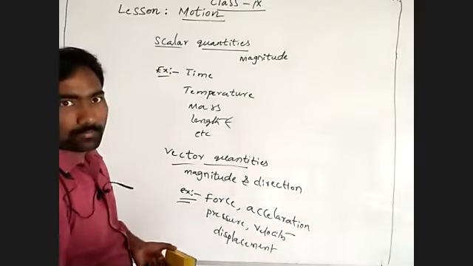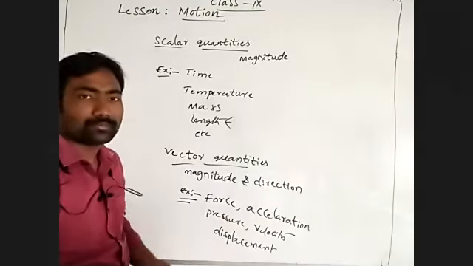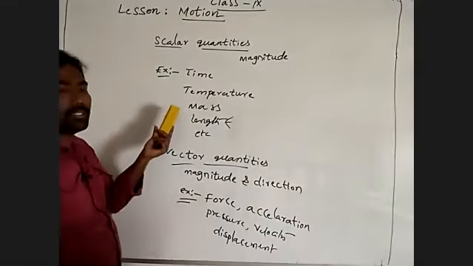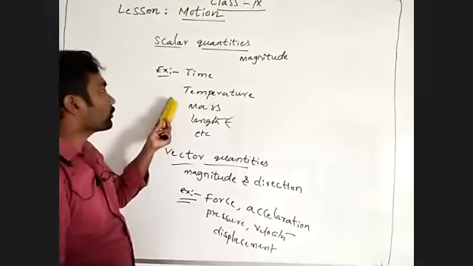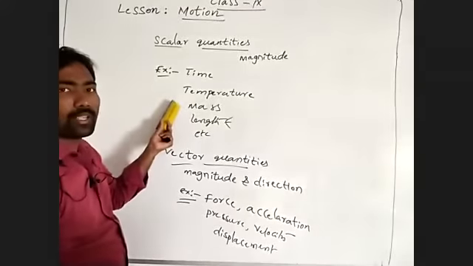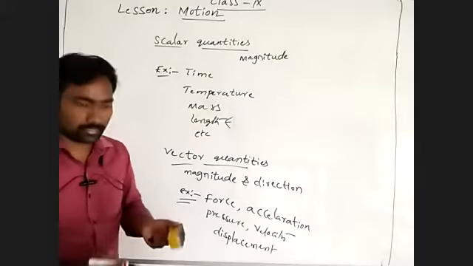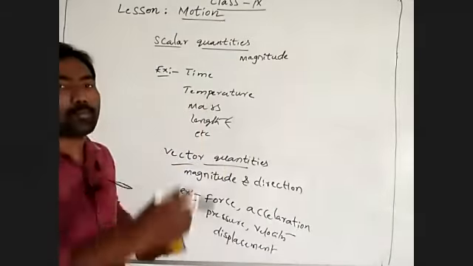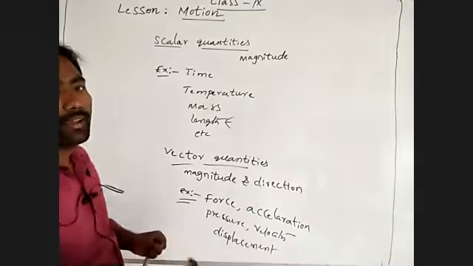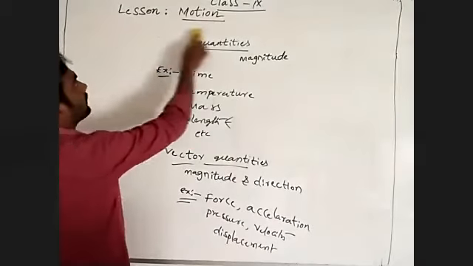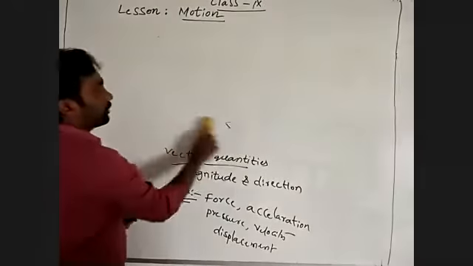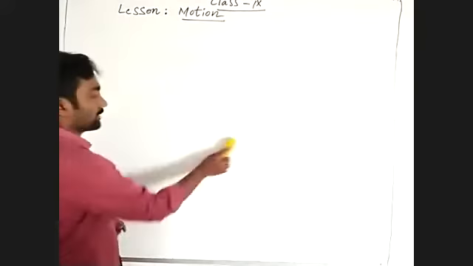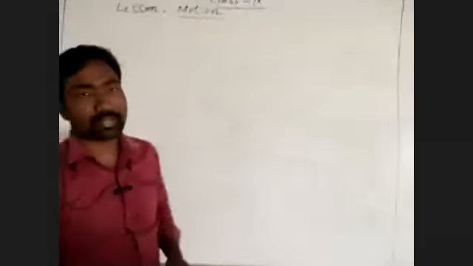Here electric current is a scalar quantity, and we can also say speed and distance are scalar quantities. Vector quantities are denoted by an arrow mark. Those we already discussed. Not a problem to remember, we already learned those in your lower classes and in our past class also.